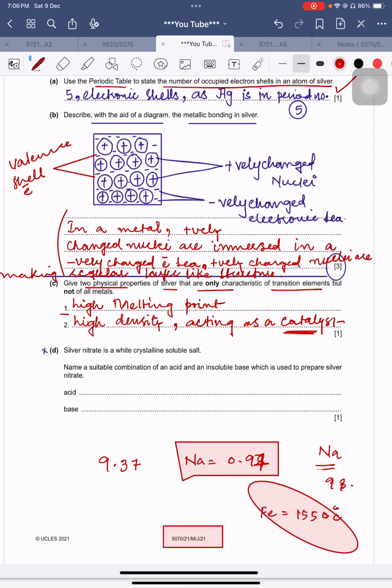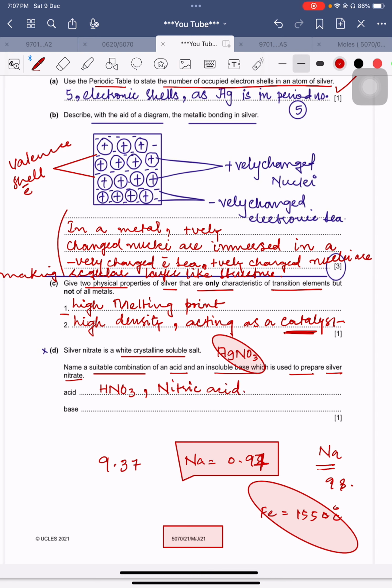Same goes for density. Okay, so silver nitrate is a white crystalline soluble salt. Name a suitable combination of an acid and insoluble base which can be used to prepare silver nitrate. Okay, so this can be part for those students who are done with the chapter of acid, bases, and salts. Here I can tell you that we have to write down the name, so formula only will not be the correct thing. I should write this thing very clearly. It is not for those students who are appearing for the exam of bonding in December test. Okay, so please be very clear about that.